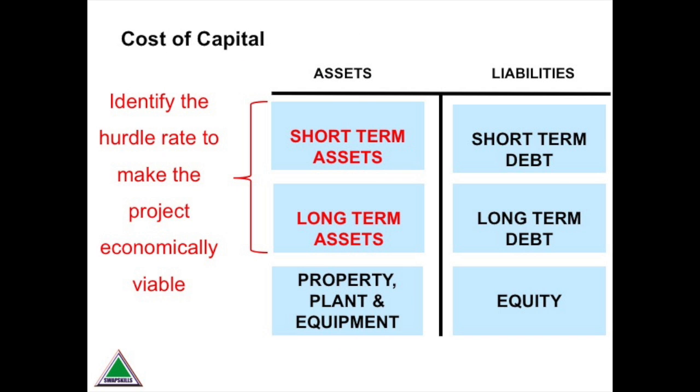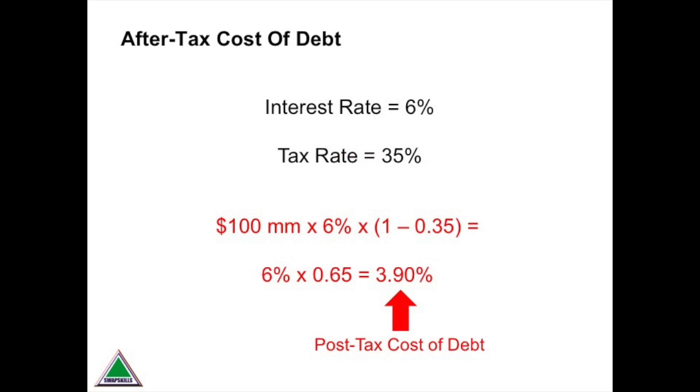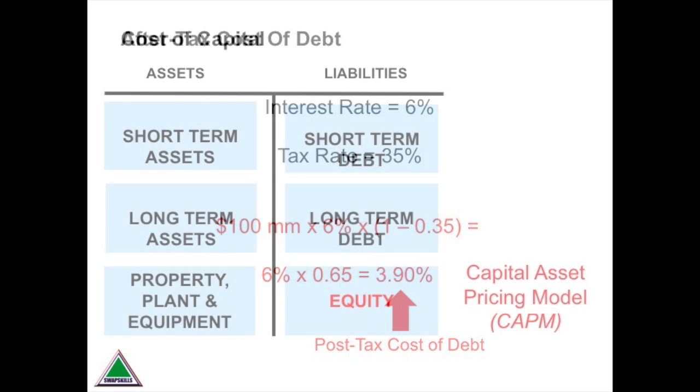We identify the returns on our various assets and projects, making sure that they generate yields similar to other instruments of a comparable risk. Well, let's look at the debt component of our financing. What is its cost after, or post-tax? That depends on the tax rate in that regime. Imagine we have an interest rate of 6% and a tax rate of 35%. Then your post-tax cost of debt is 3.9%, as you can see here.